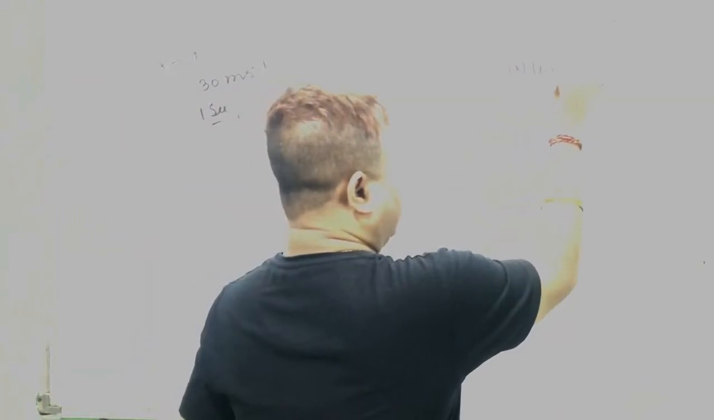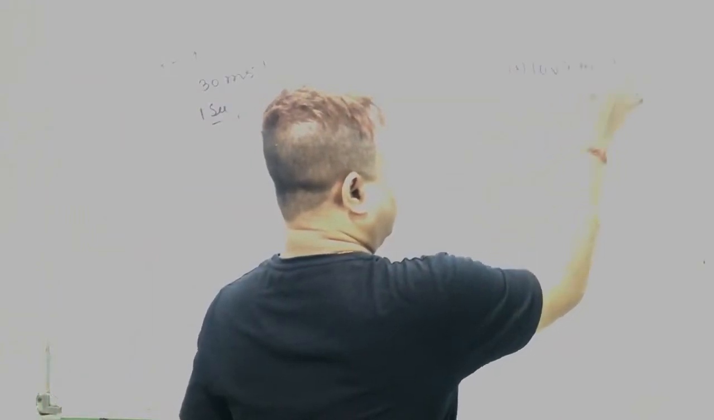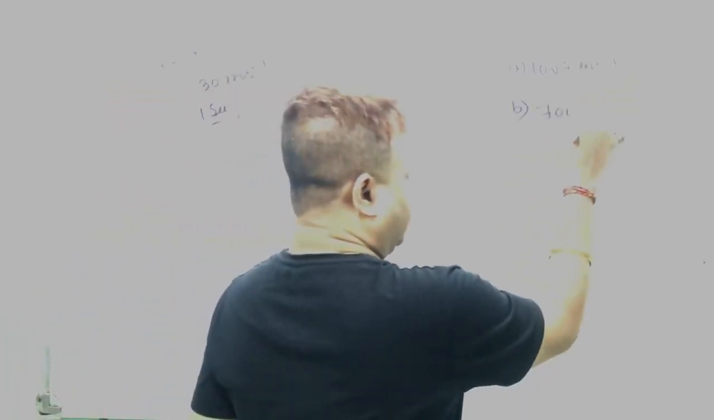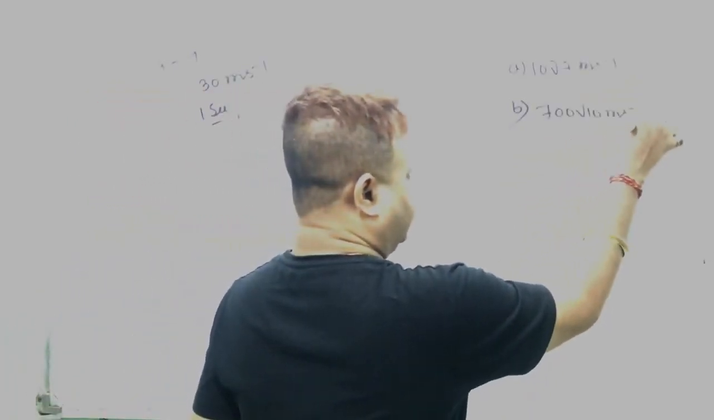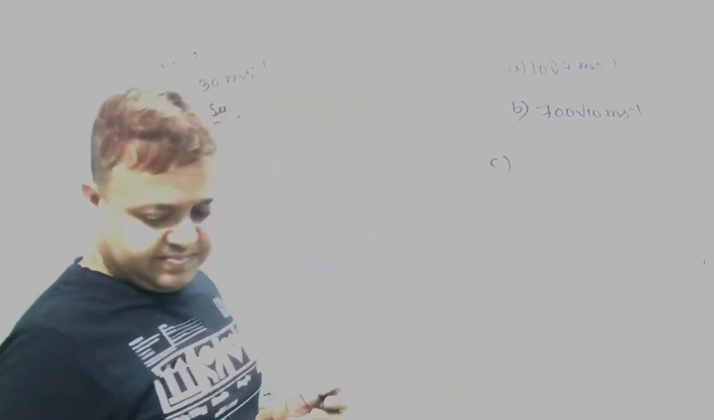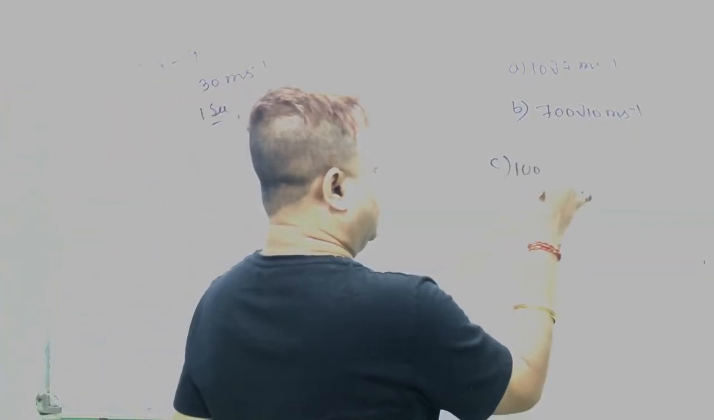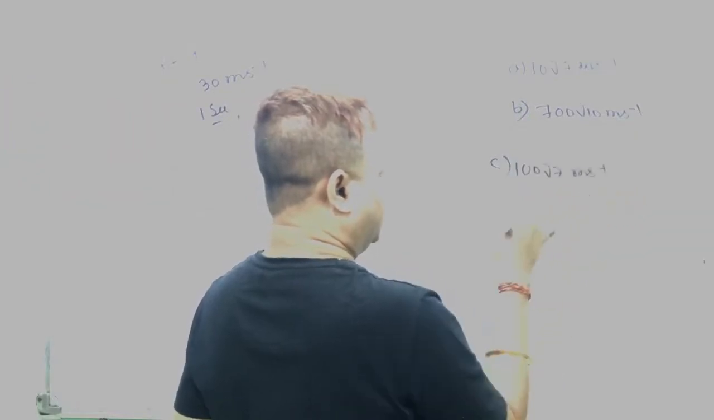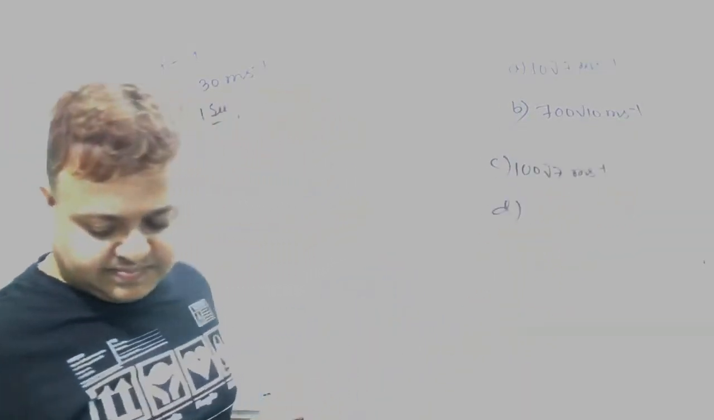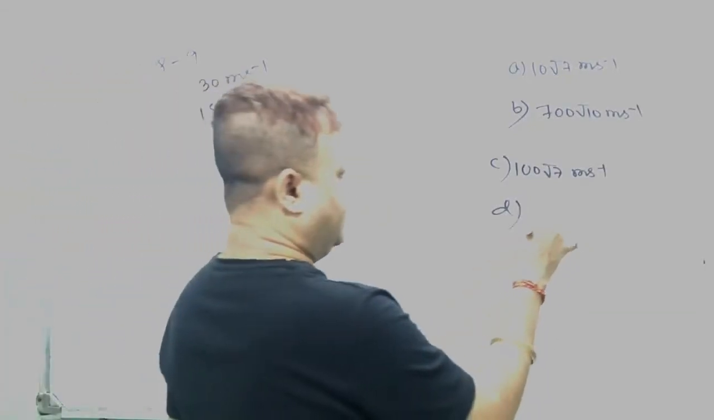Option A: 10 root 7 meter per second. B: 700 root 10 meter per second. C: 100 root 7 meter per second. And D: root 10 meter per second.